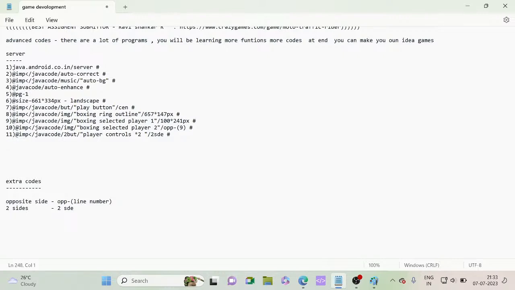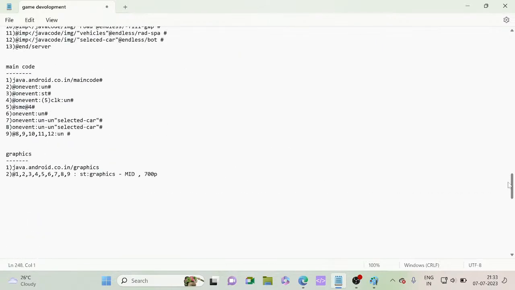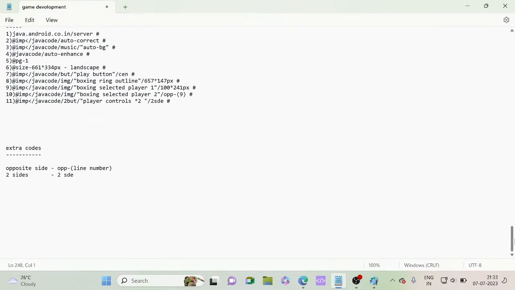Now this much only, the server is ending. Next it's the time. Okay, so now let's end it. At the 12th line, let's end the server. At end slash server. So we have ended the server.